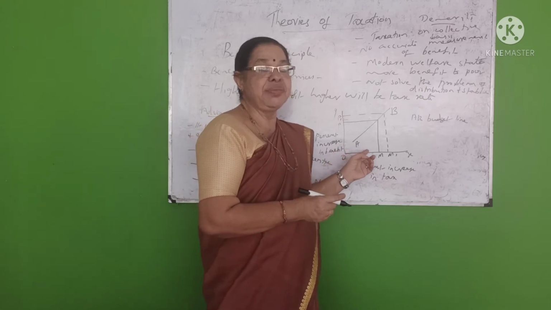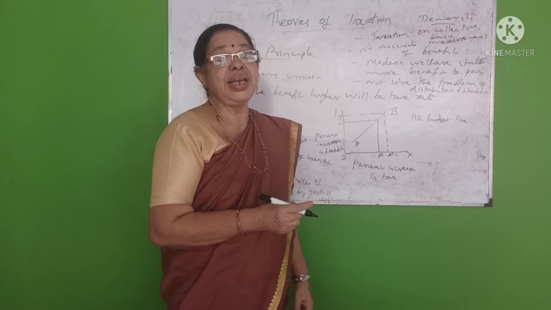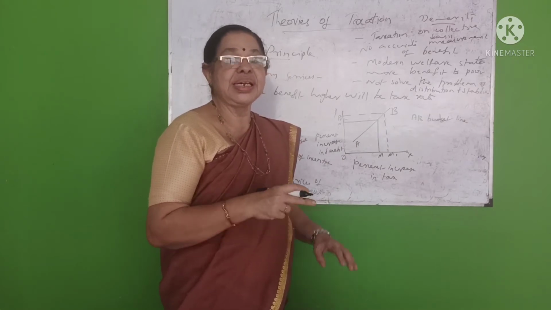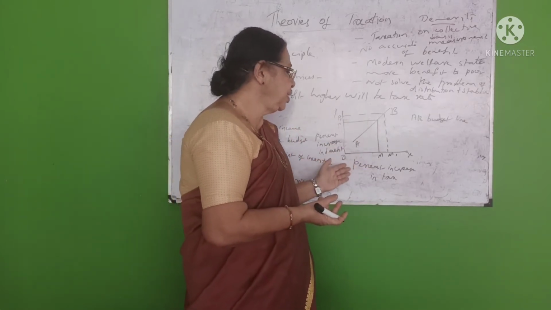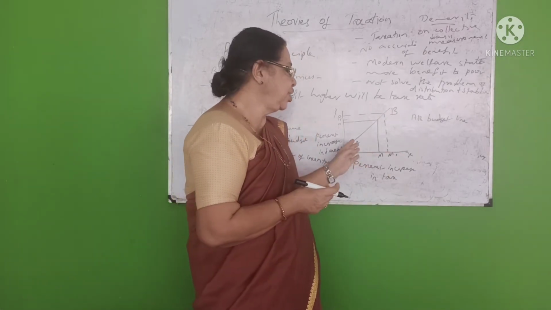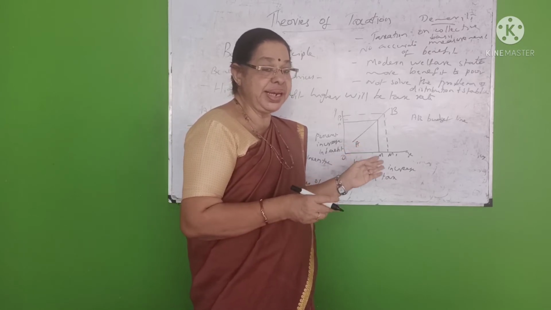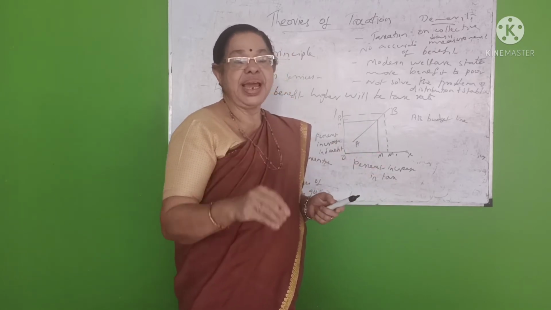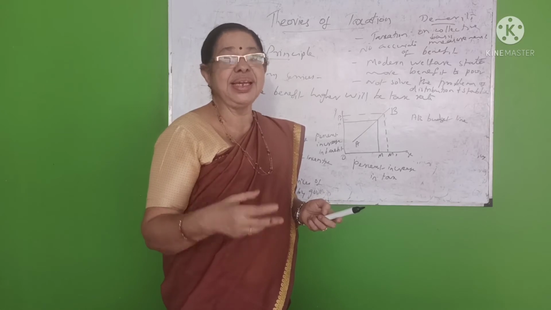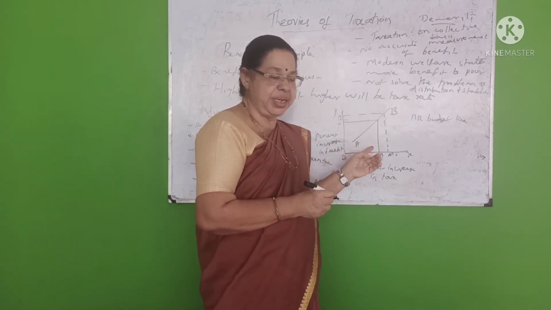The steep line AB is the budget line. It explains both the tax and the benefit.